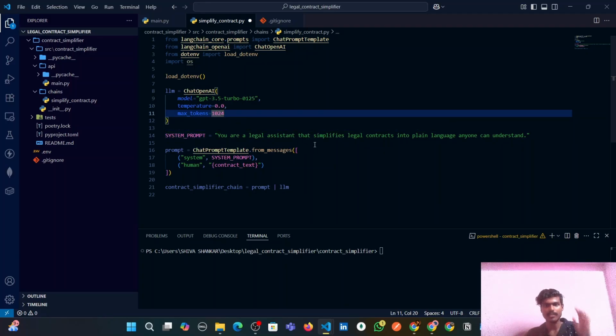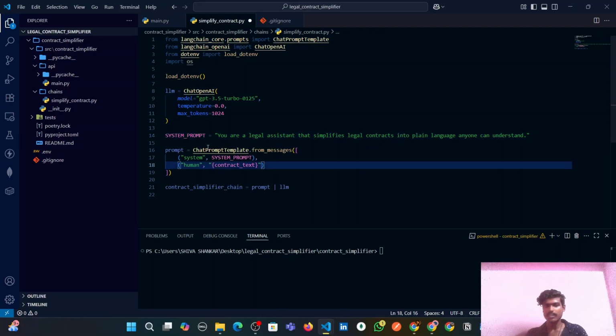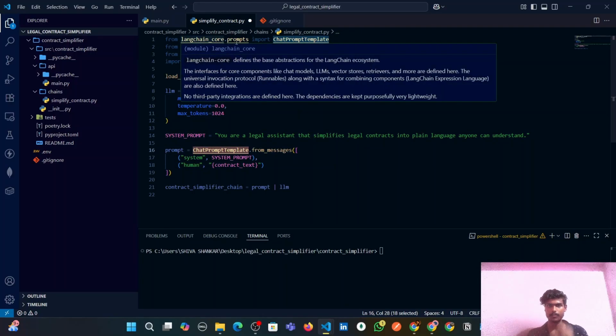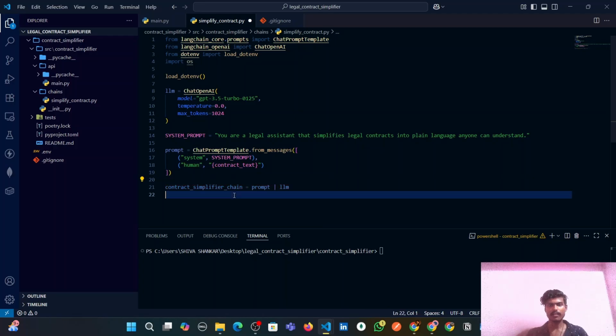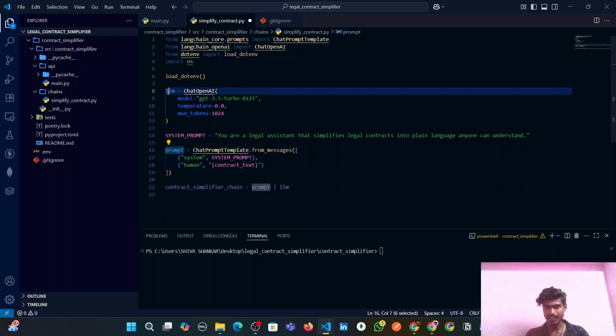You are a legal assistant that simplifies legal contracts into plain English anyone can understand. And we are using the chat prompt template module to structure the system prompt and the human message. This chat prompt template module is imported from the langchain_core.prompts package. Here you can see we are passing the system prompt and also the contract text which will be passed by the human. And finally we are defining the chain. We just combine the prompt and the LLM using the pipe operator, and this is the chain.